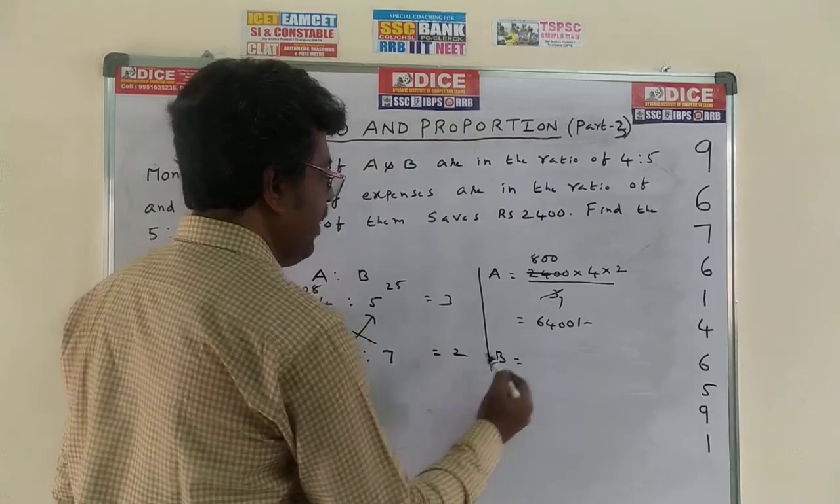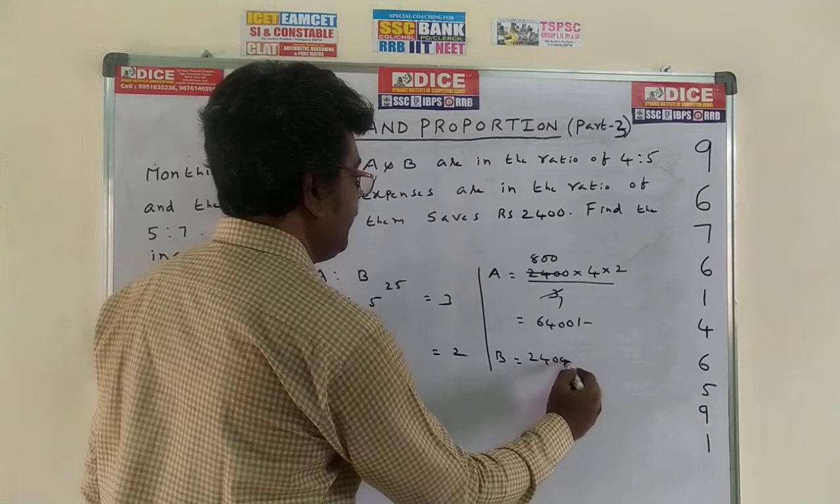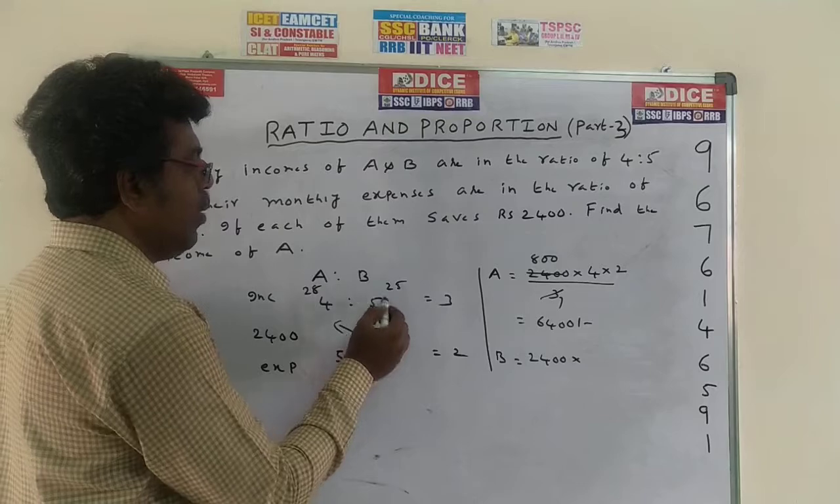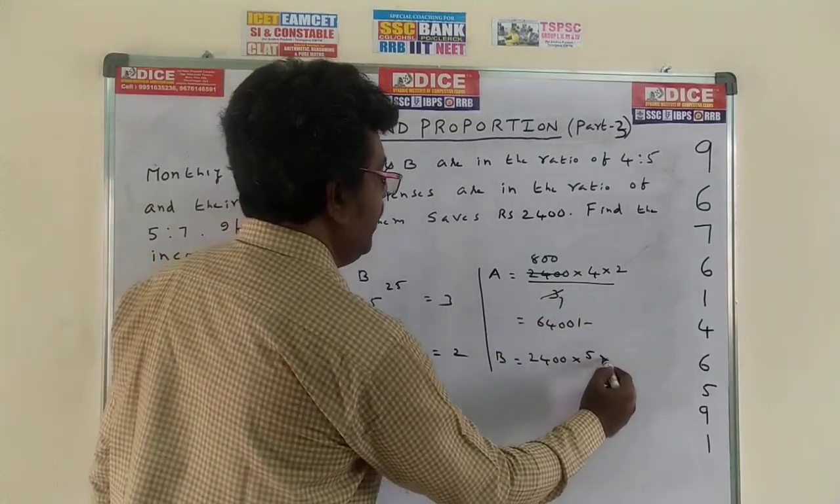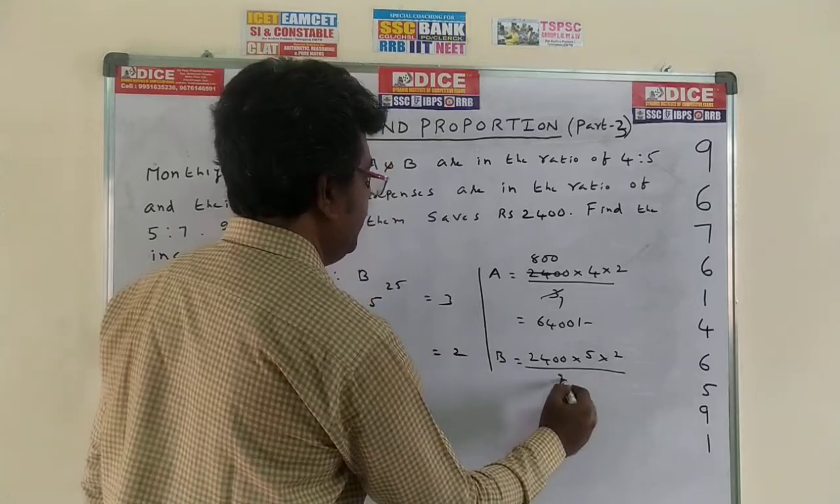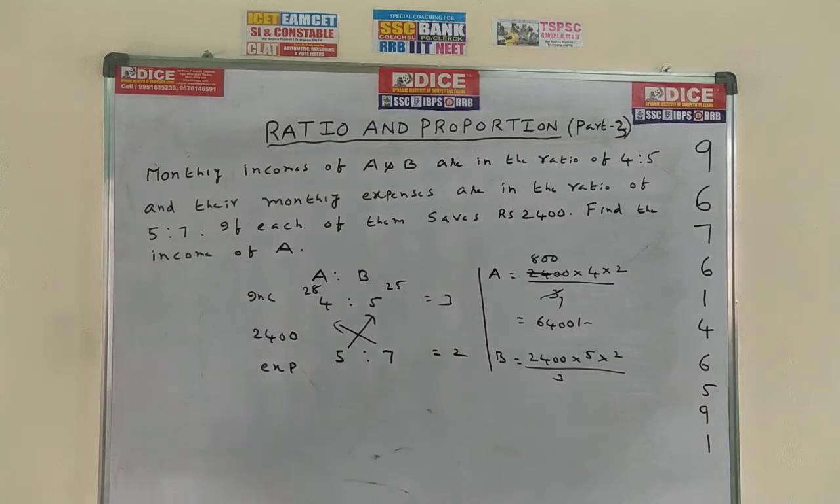B is equal to, once again write down this 2400 into, in place of A's 4 we have to take B. B is how much? 5. In place of 4 I take 5. This is the same, the lower difference 2 by upper difference 3. Write down this one. We can go for the next new model.